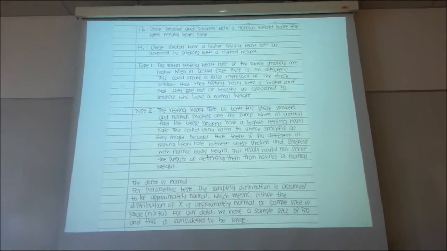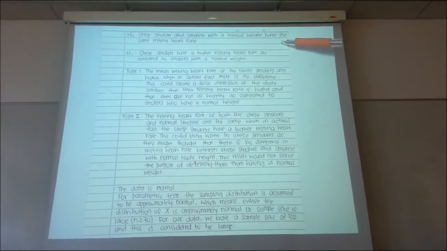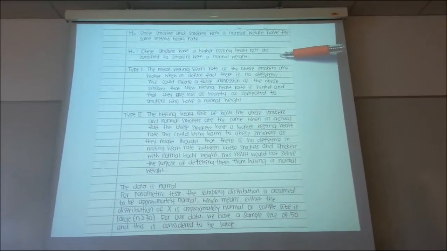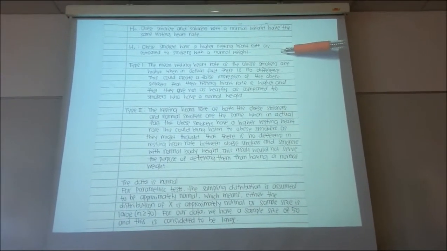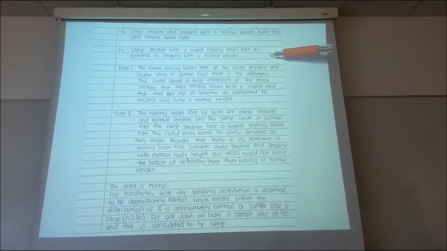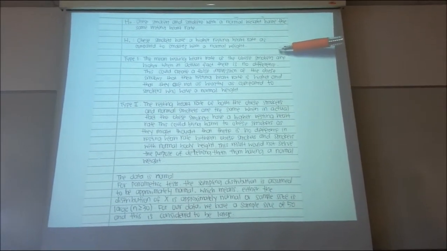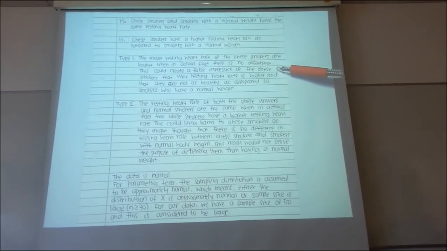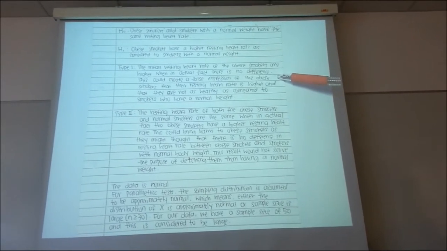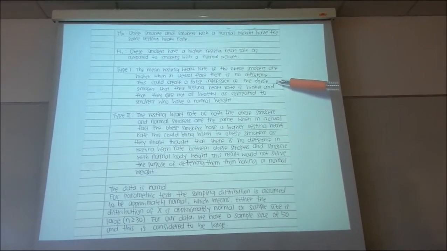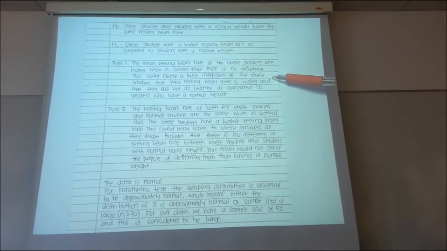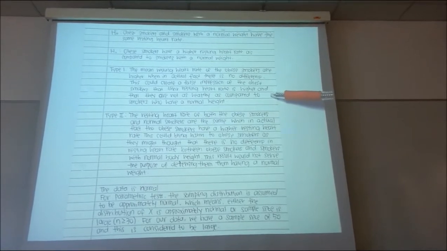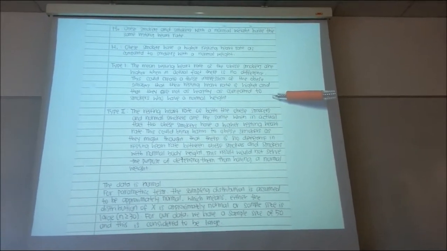Our H0 is that obese smokers and smokers with normal weight have the same heart rate. And H1 is that obese smokers have a higher resting heart rate as compared to smokers with a normal weight. Our type 1 error would be concluding that the mean resting heart rate of the obese smokers is higher when in actual fact there is no difference. This could create a false impression of the obese smokers, that their resting heart rate is higher and that they are not as healthy as compared to smokers who have a normal weight.